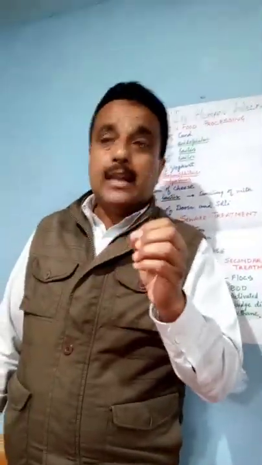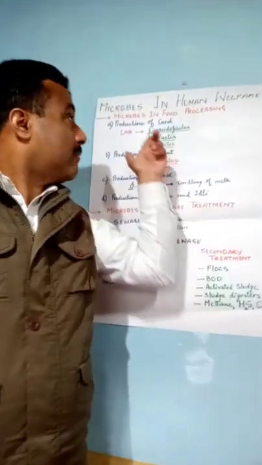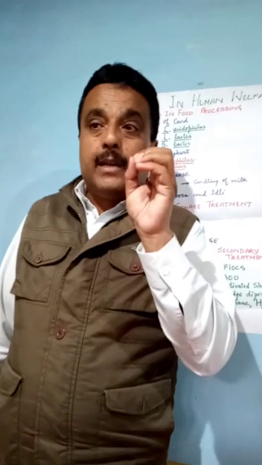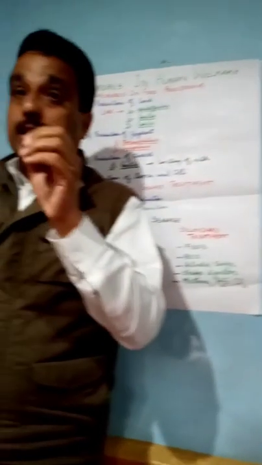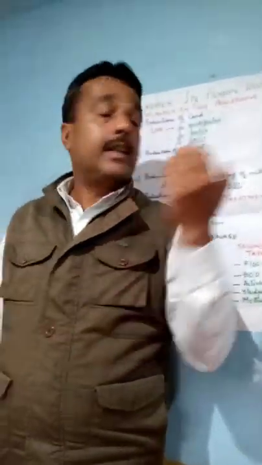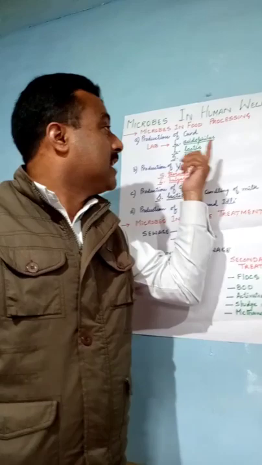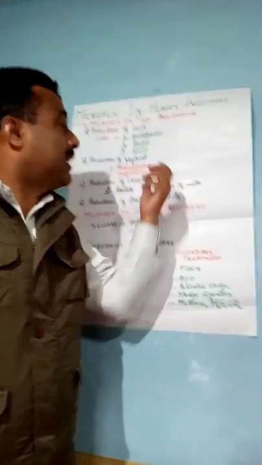Third, in the process of curdling of milk, LAB convert lactose into lactic acid.